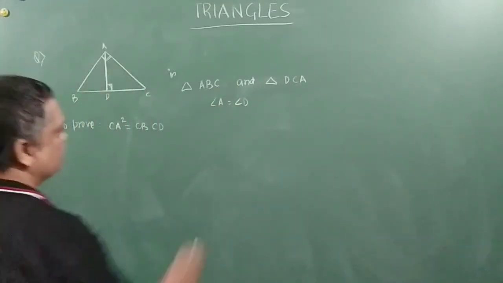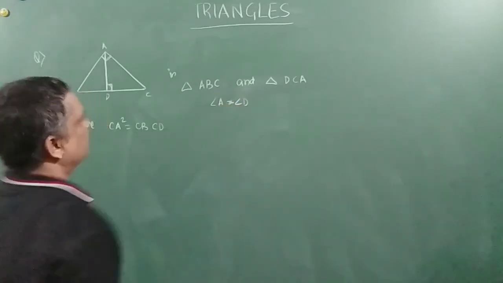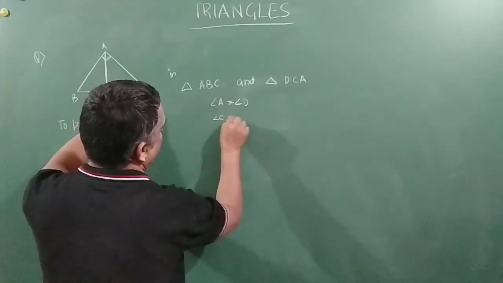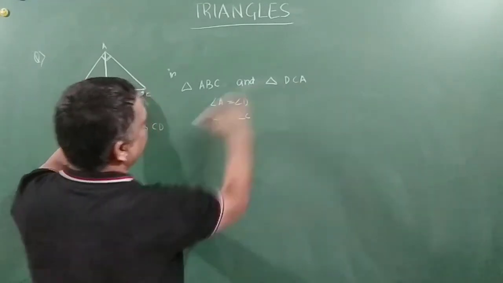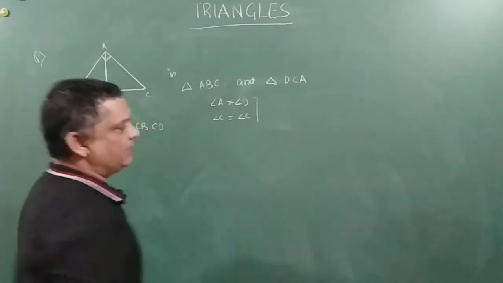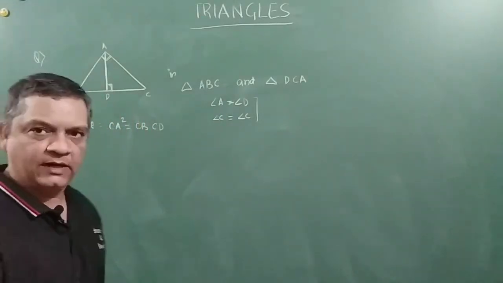Now angle C is equal to angle C for both of them. So considering these two, we can say that these two triangles are similar.